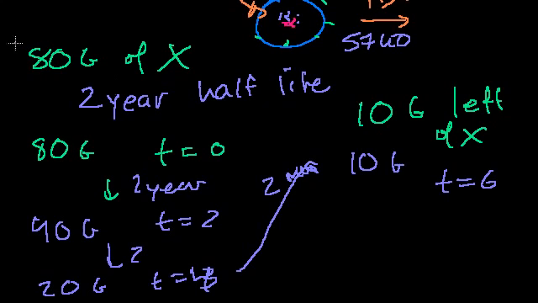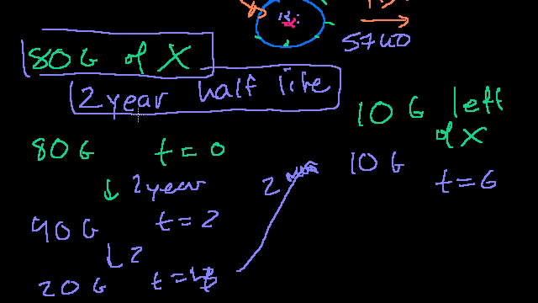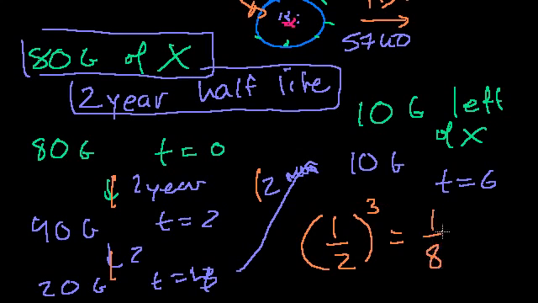So if you know you have some compound, you're starting off with 80 grams, and you know it has a 2-year half-life, you get in a time machine, and you didn't build your time machine well. You don't know how well it calibrates against time, but you just look at your sample and you say, oh, I only have 10 grams left. You know that 1, 2, 3 half-lives have gone by. And you could also think about it this way: 1/2 to the 3rd power, because every time you have half of your original sample, that's the number of half-lives. After 3 half-lives, you'll have 1/8 of your original sample. And that's what we have here. We have 1/8 of 80 grams.